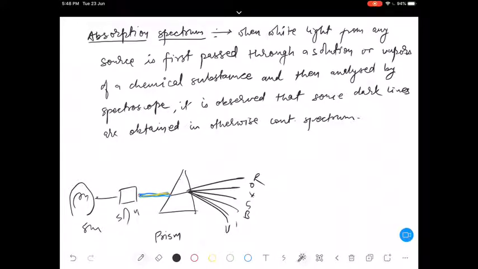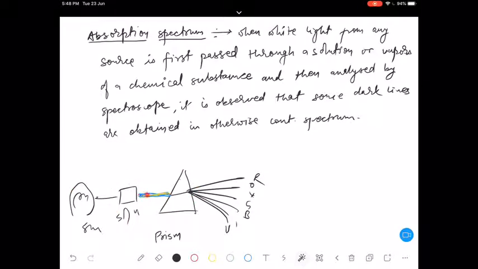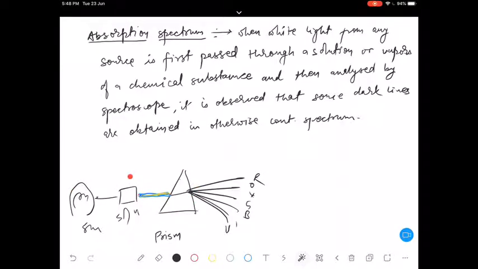Before that, when this solution was not there, if white light was passed directly through this prism, we observed this continuous spectrum. But now, when we are passing it through this solution or some chemical substance placed in between the source and the prism, let's say one of these lights is missing.